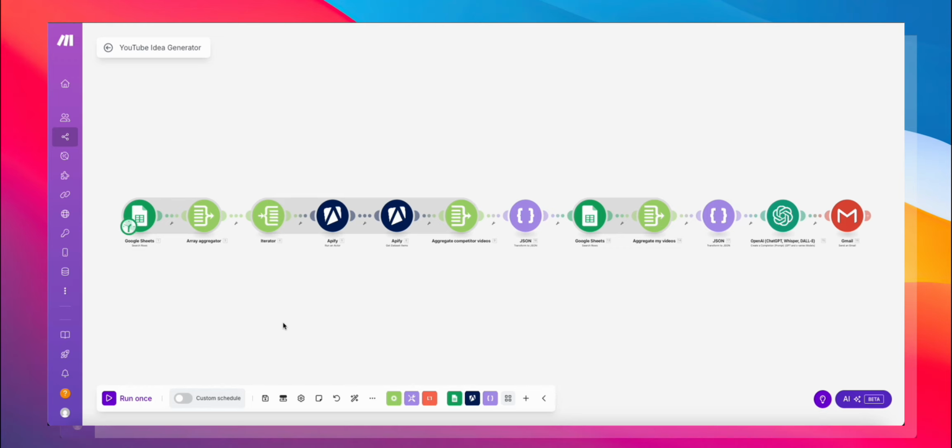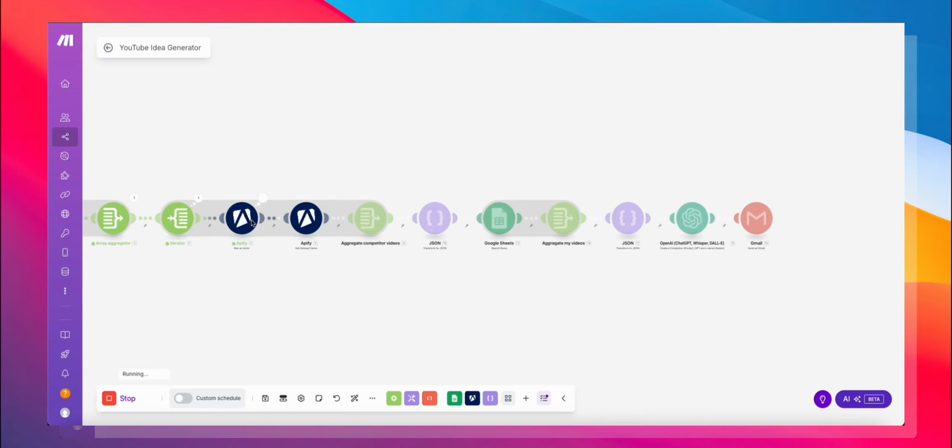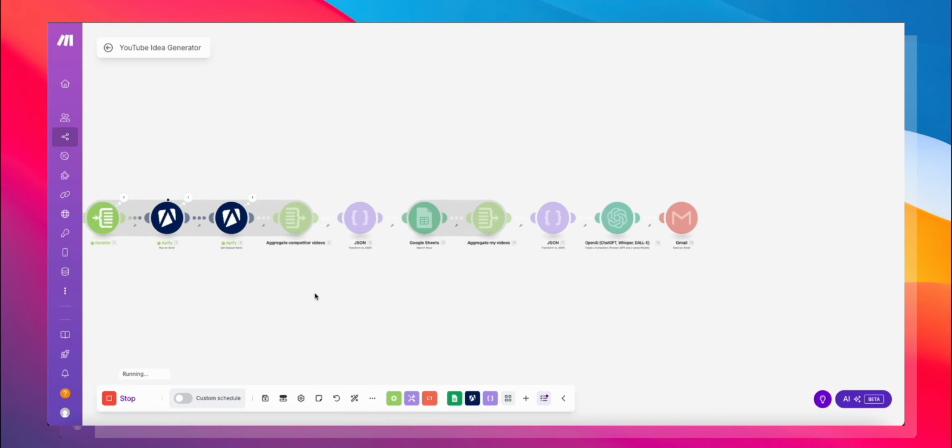So here is the make.com automation. Let's go ahead and run this once and see what the output is like. So we're going from Google Sheets. We're pulling each row from the sheet, going into Apify to scrape the latest videos from that YouTube channel. It's going to take a few minutes for this to happen, because it has to do one Apify run for every single channel that I have in this spreadsheet.